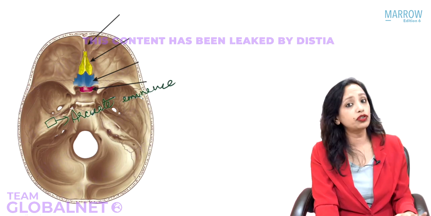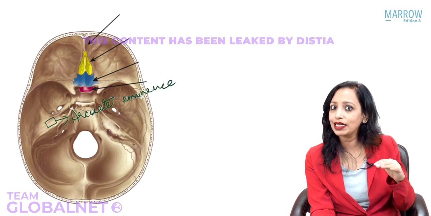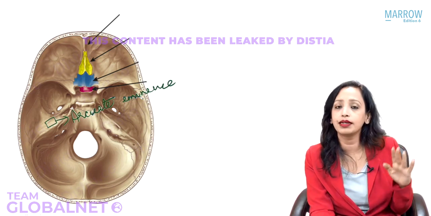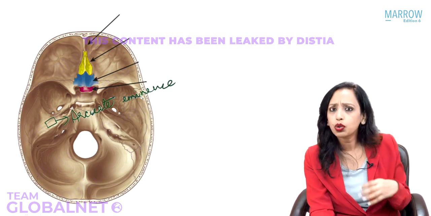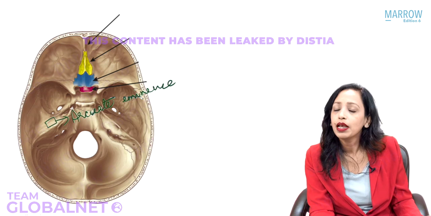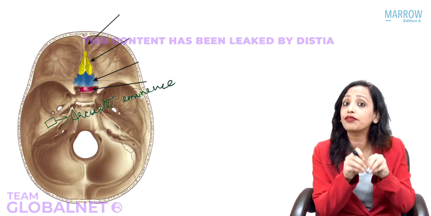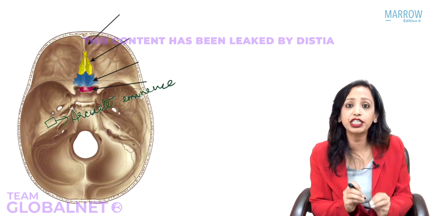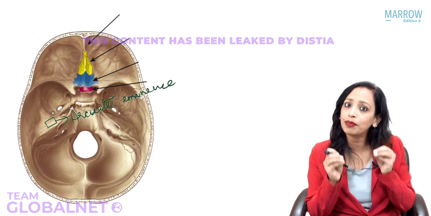And what is the significance of knowing this? Now, many times the base of skull that covers the superior semicircular canal can be dehiscent, which means that it can be gaping, it can be missing. So what will happen if it is missing? Any increase in intracranial pressure will directly get transmitted to the inner ear. It will stimulate the inner ear, and the patient will come to us with complaints of inner ear pathology.